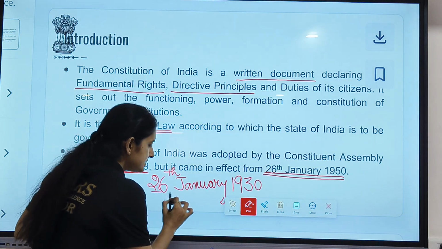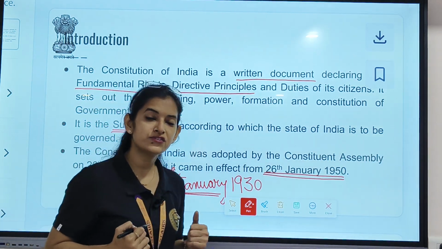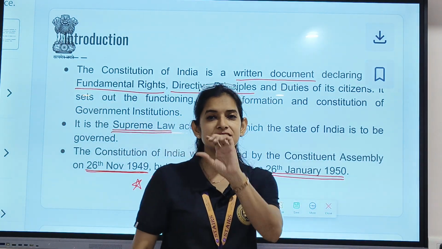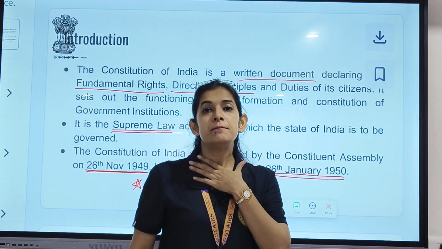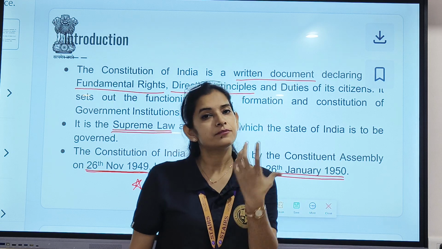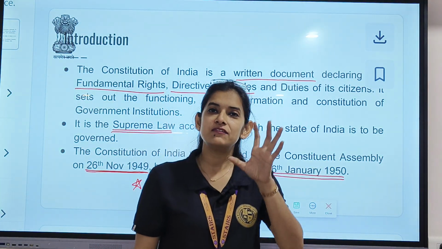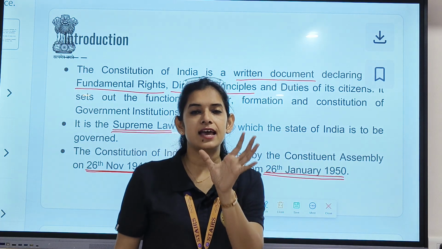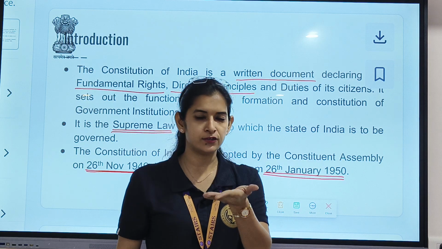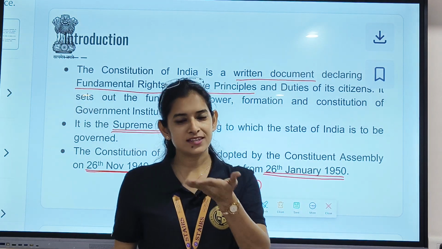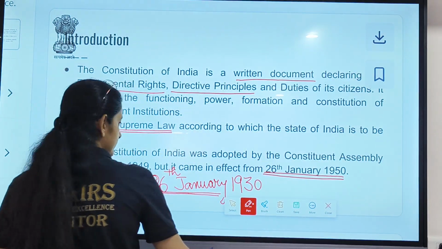Clear? As this date was quite important according to our freedom struggle, 26th of January was selected as Republic Day for executing our constitution. Clear? So 26th of January 1950 is taken as Republic Day because our constitution came into effect on this particular date. I hope the things are clear till here, my dear. Let's move further.